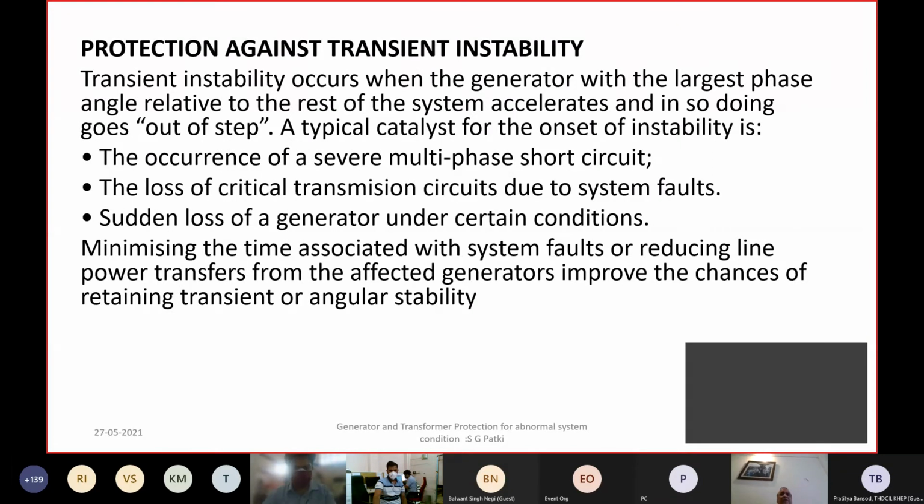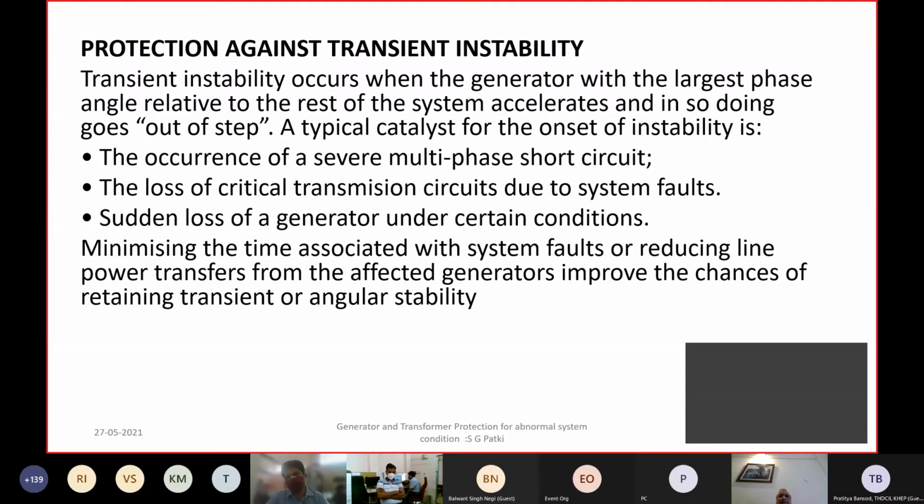Then we talk about instability. Usually the instability in the grid results into power swings. On the lines, there is a power swing blocking or tripping scheme in the distance relays.